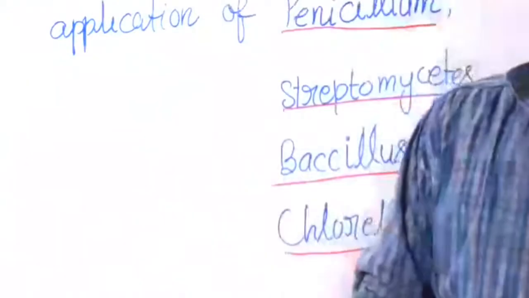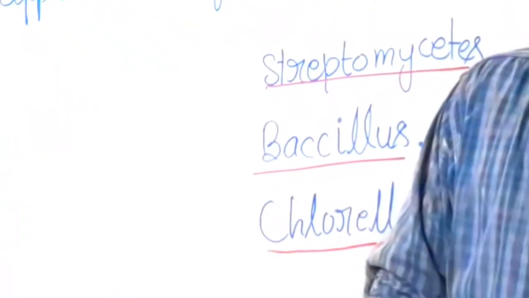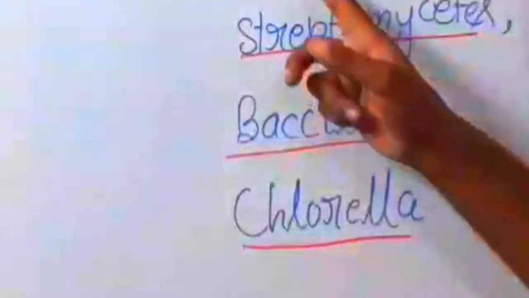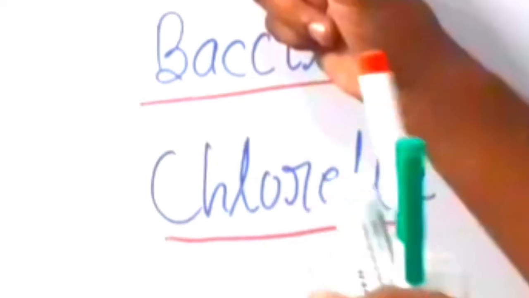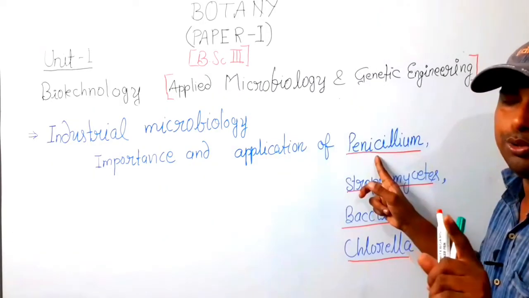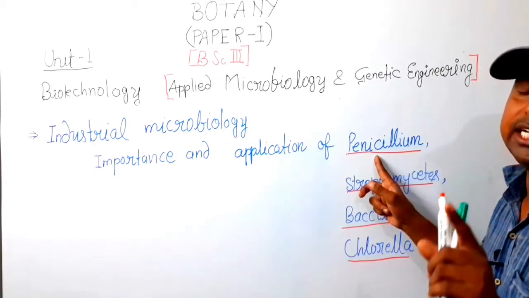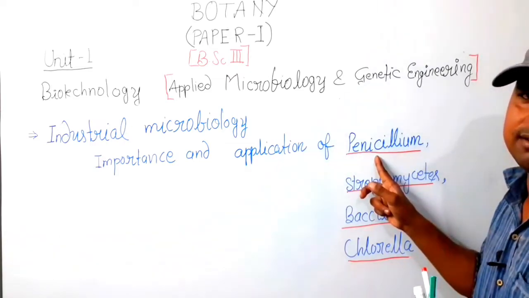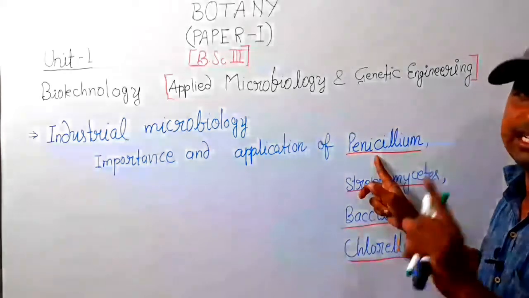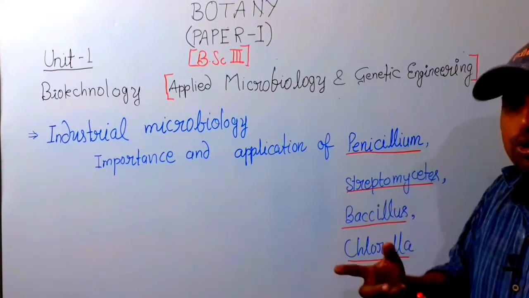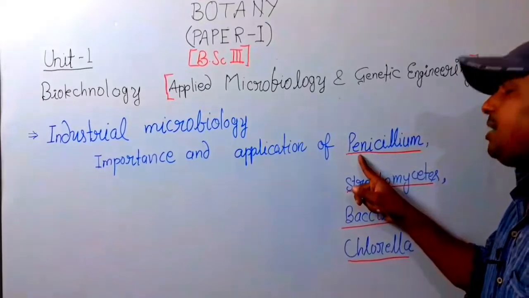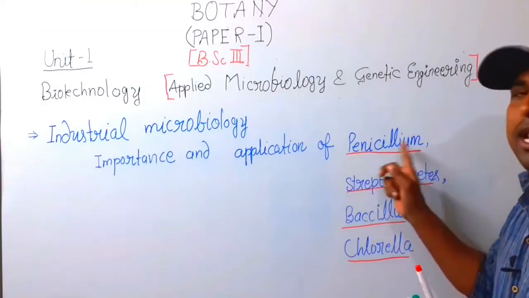Do you understand, I am underlining in red color? No, it is not important to underline in red color. It is not urgent. We can use any color for the underline.